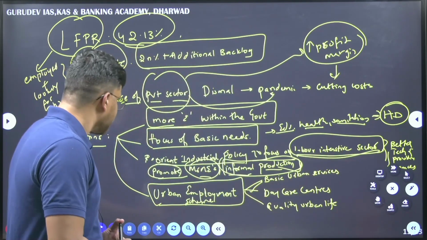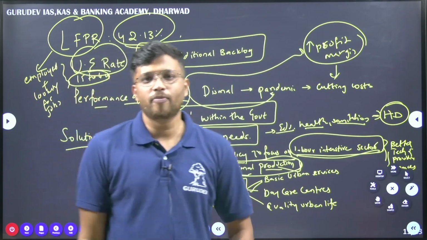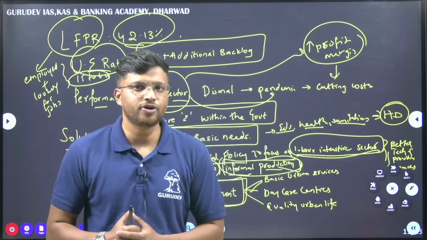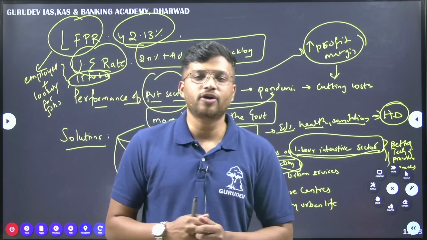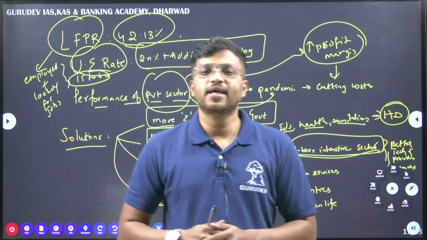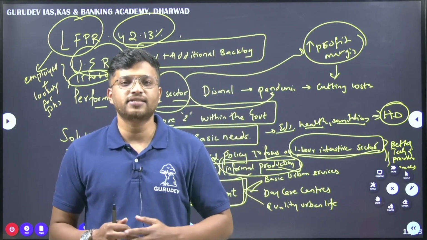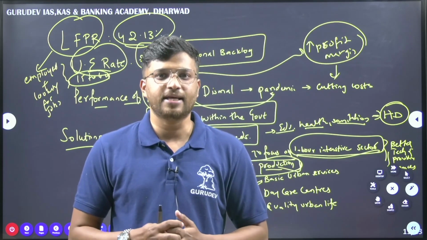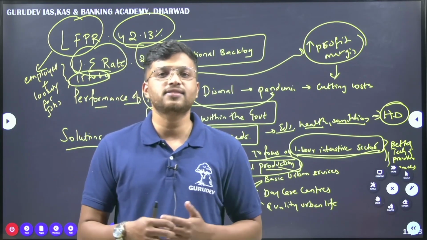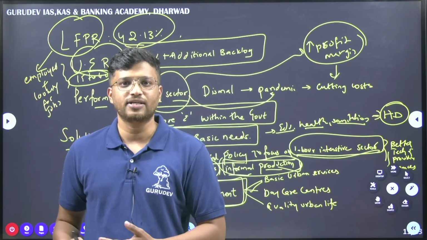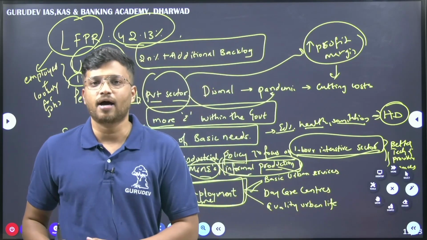Fine. Lastly, they talk about an urban employment scheme. See, we already have a rural employment scheme going on, that is the MGNREGA scheme, the Mahatma Gandhi National Rural Employment Guarantee Scheme. This scheme worked and helped a lot during the time of the pandemic, because when there was a large scale migration from urban to rural areas, the rural population employed themselves mainly in the MGNREGA scheme. Fine. So when they were employed there, they were provided with job security as well as wages and other facilities. So such schemes should be employed in urban cities as well. That is what the writer is arguing here.